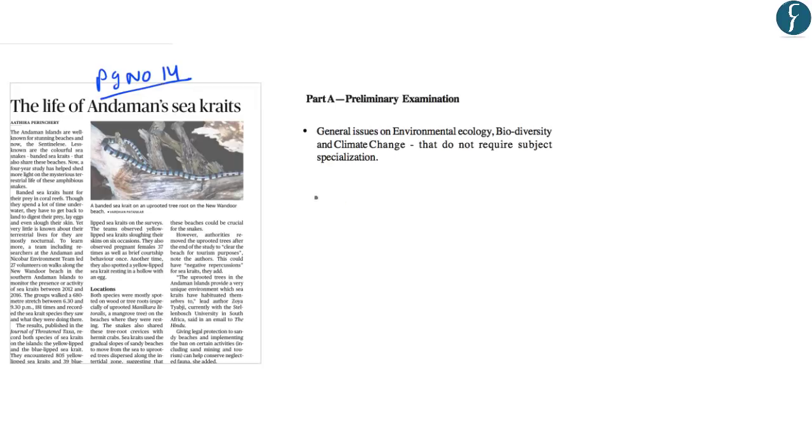This article on page number 14 is related to the sea kraits, which is a type of snake which is found in the Sea of Andaman. Now, most of the points that are given in this article are not very important for us from exam point of view. However, we'll look at the conservation status of the sea kraits and where it has been listed in the Wildlife Protection Act 1972. So these aspects become important for us from preliminary examination point of view under the topic General Issues on Biodiversity.